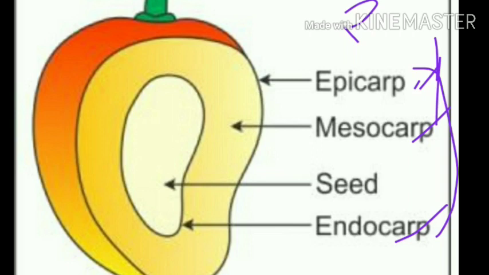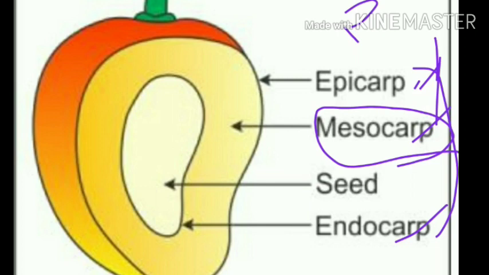The pericarp may be in a dry condition or a fleshy condition. When the pericarp is thick and fleshy, it is differentiated into epicarp, mesocarp and endocarp. In the mango, a fleshy pericarp is present, so we can differentiate it easily into epicarp, mesocarp and endocarp. The epicarp is the outermost layer, the leathery part on the outer side, and the middle part is the fleshy mesocarp, which we eat.